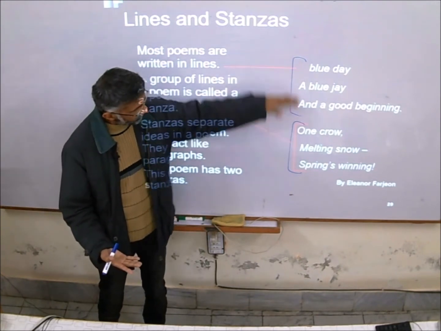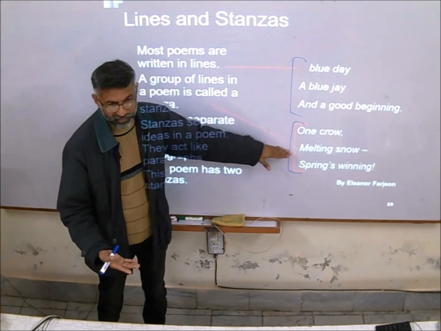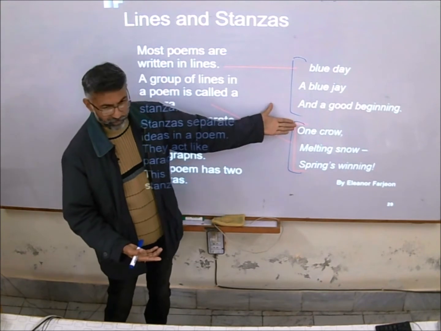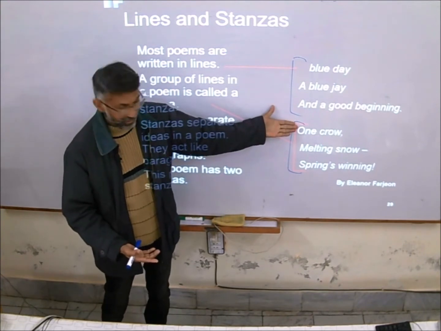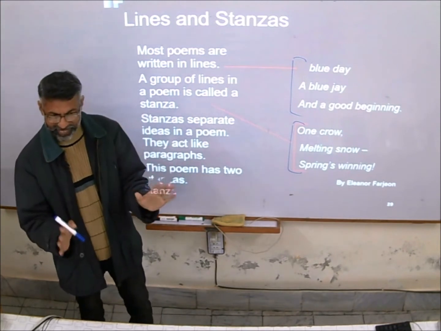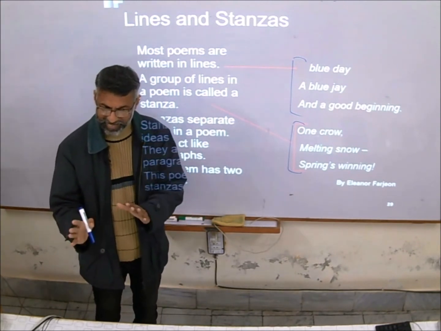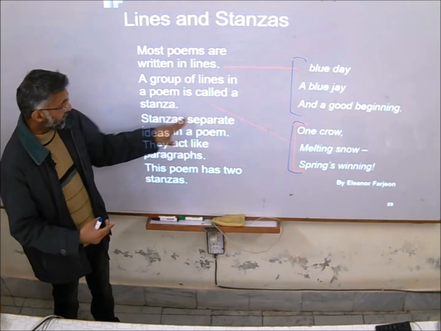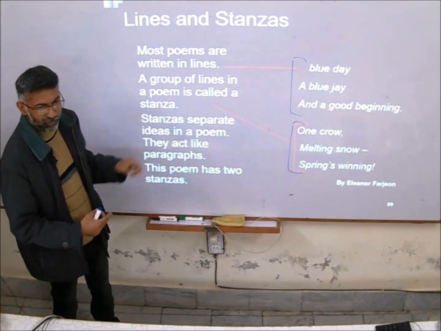You can say poetry is written in lines, and lines make stanzas. As this poem is written in lines, it contains 2 stanzas. Now the concept of line and stanza is clear. Stanzas separate ideas in a poem.